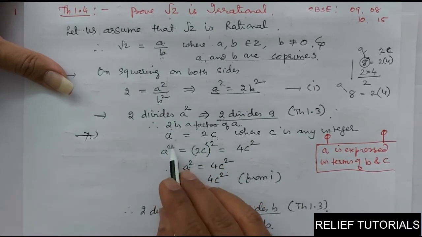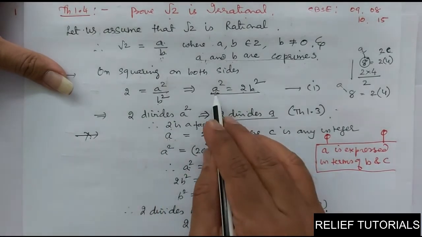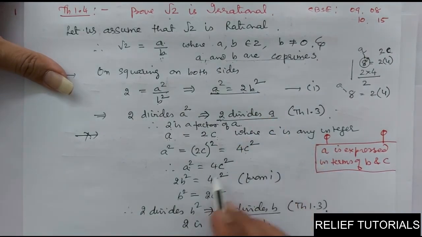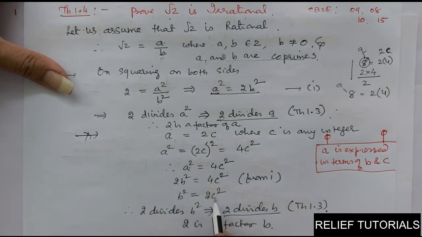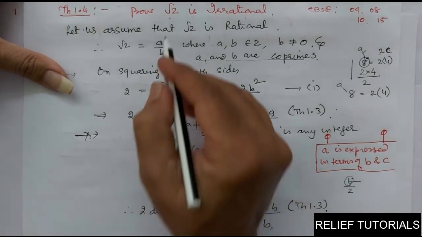Now again squaring on both sides, A square is equal to 4C square. A square is equal to 2B square. So 2B square is equal to 4C square. So B square is equal to 2C square. Now B is expressed in terms of C. Clear? So what do you mean by 2 is one of the factors of B square? We can say 2 divides B square. So 2 divides B. It means B gets divided by 2. We can divide this B by 2, meaning 2 is one of the factors of B. So 2 is a factor of B.